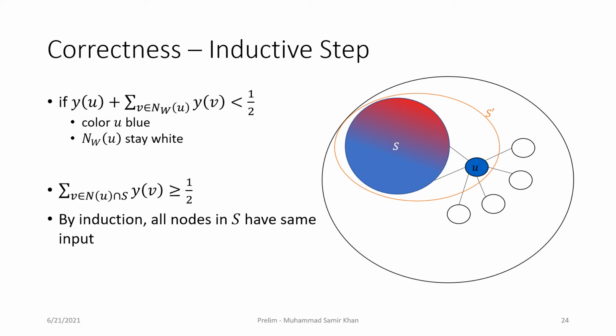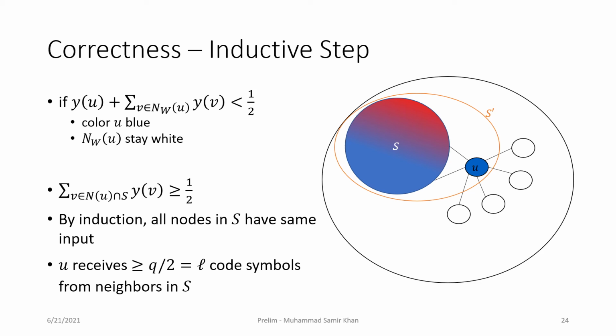As before, by the inductive hypothesis, we can assume that all nodes in S have the same input. Now, if U has a red neighbor in the set S, then this red neighbor will transmit its entire input in the protocol. So you will be able to detect if there's a mismatch between the input at node U and the input in the set S. So we assume that all of U's neighbors in the set S are blue.